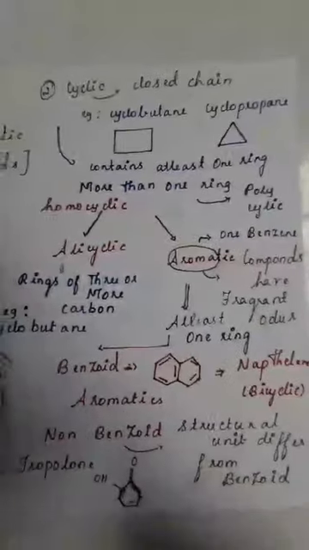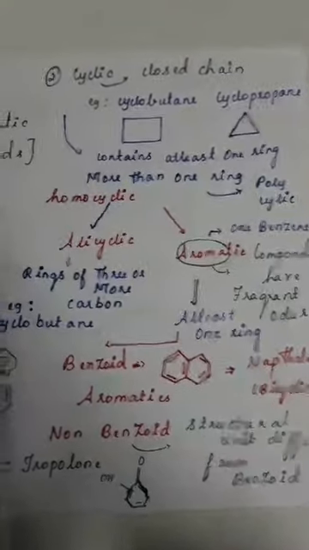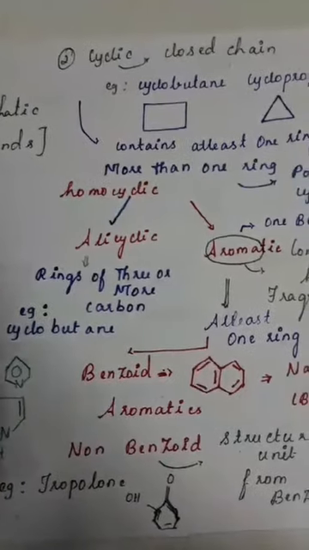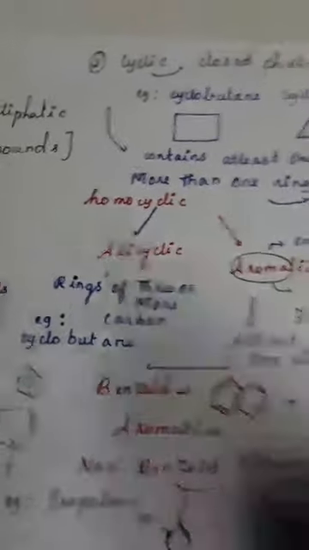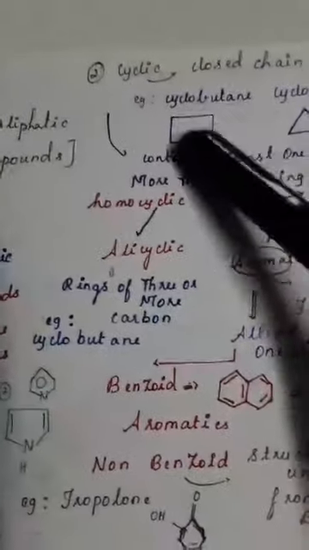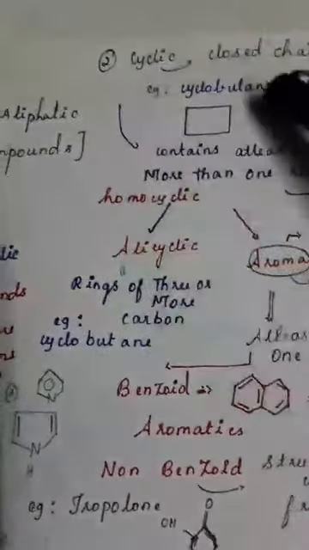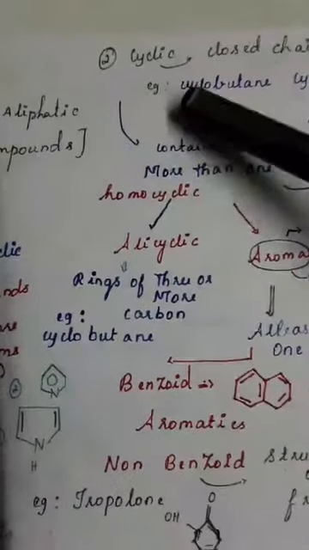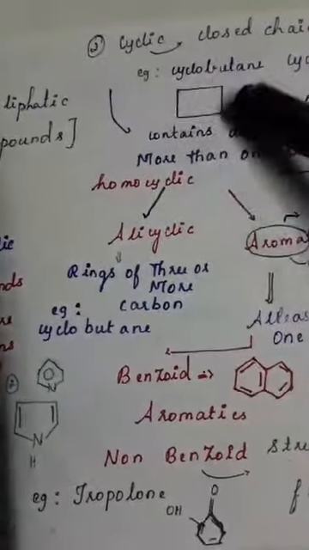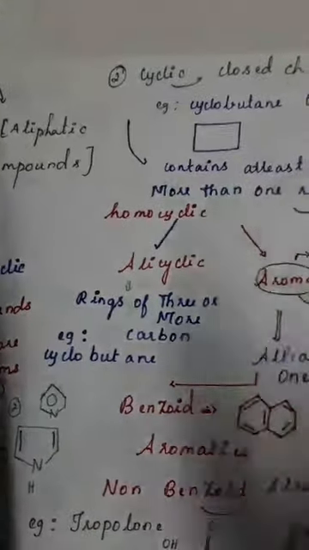In homocyclic, they have alicyclic and aromatic homocyclic. In alicyclic, the ring should have 3 or more carbons, like this: 1, 2, 3, 4. This is an example for alicyclic compounds. They should have a ring with 3 or more carbons. They are called alicyclic compounds, and then aromatic compounds.